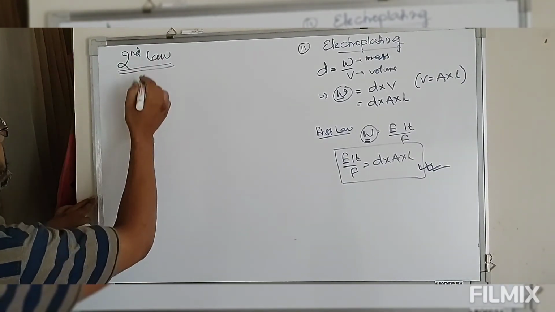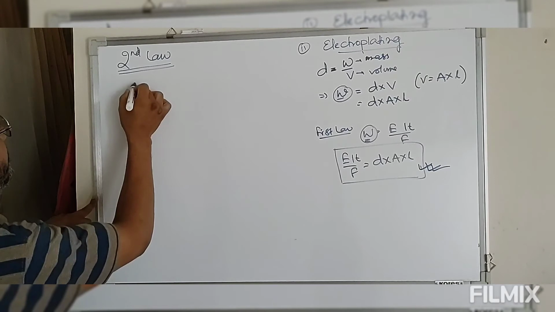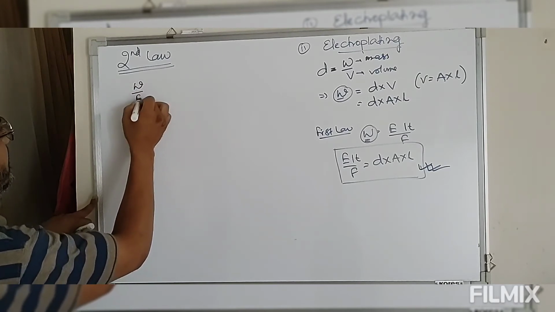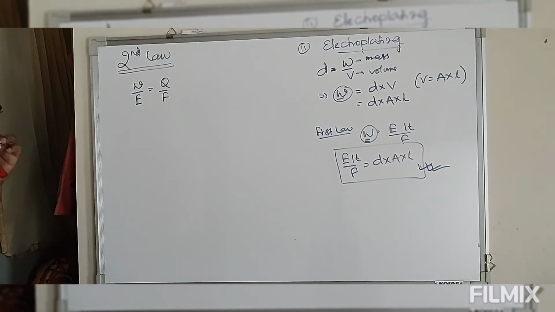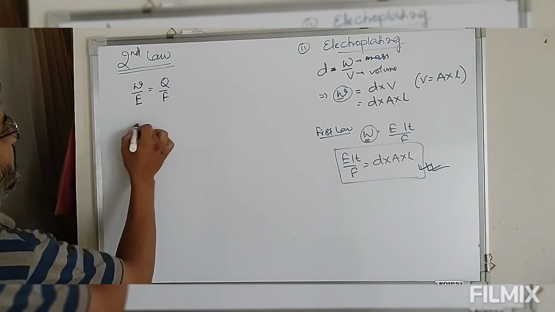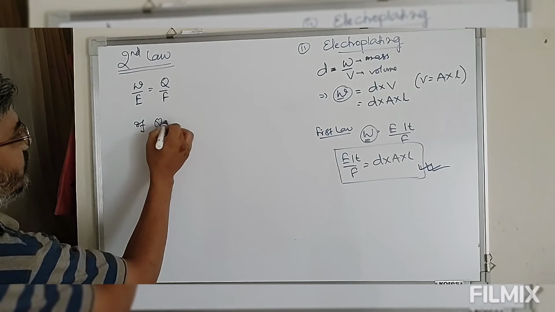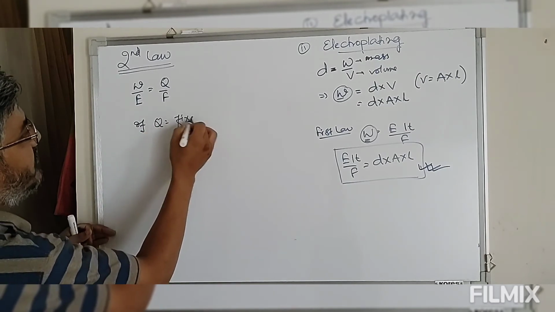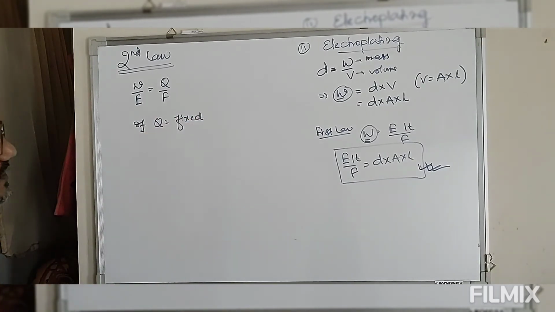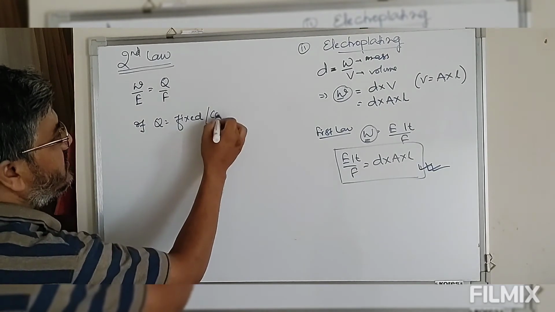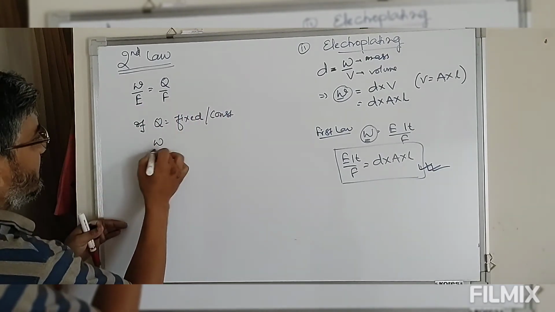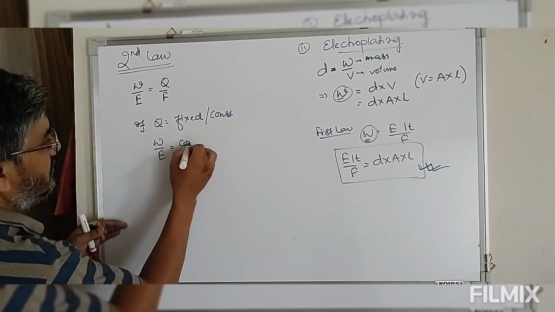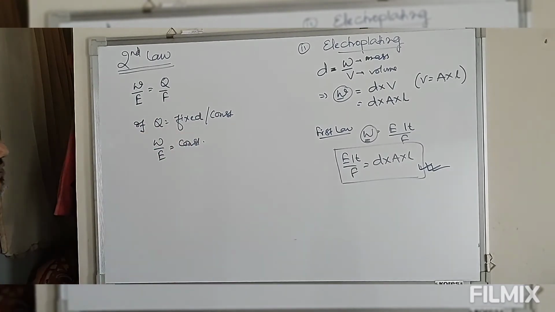Suppose look at this. In the first law we have W by E is equal to Q by F. Now if Q is fixed, that means we are passing a fixed charge, if Q is constant, then W by E is always a constant. The number of equivalents oxidized or reduced is constant.